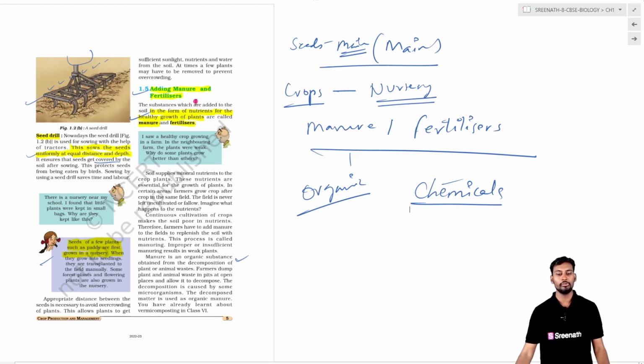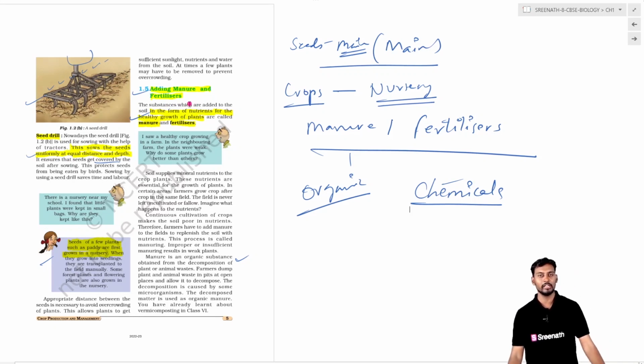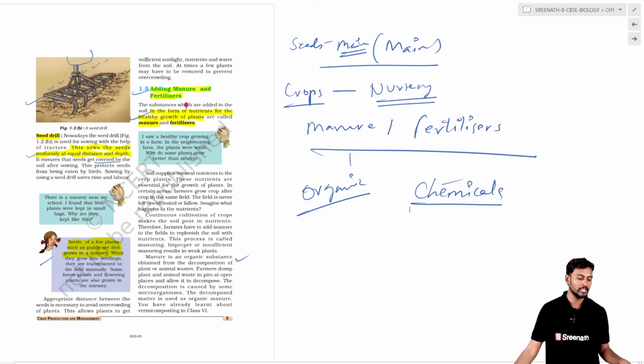And coming to manure and fertilizers, whether it's a manure or fertilizers, they are utilized to improve the mineral nutrients in the soil. Coming to the fertilizers, they are chemical in nature, produced in factories, and basically they have only one mineral nutrient in abundance, and everything else will be lacking. These chemical fertilizers will decrease the soil fertility, soil erosion can take place, soil pH will be altered, and soil texture will be damaged in the long term.